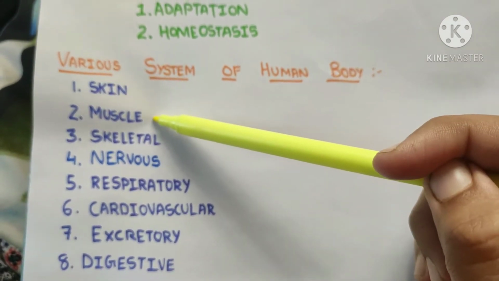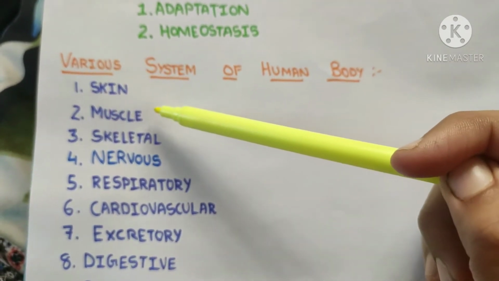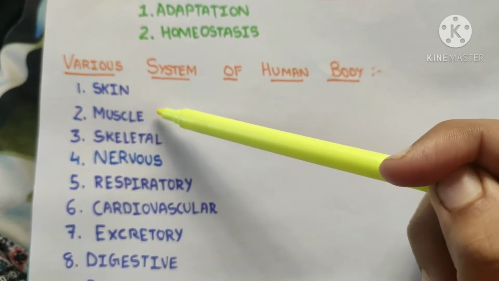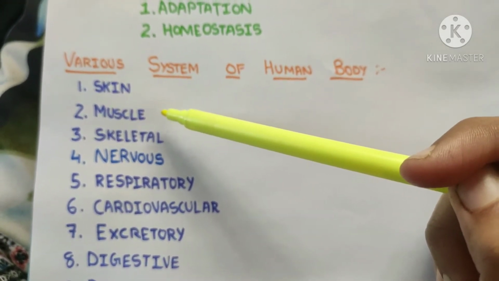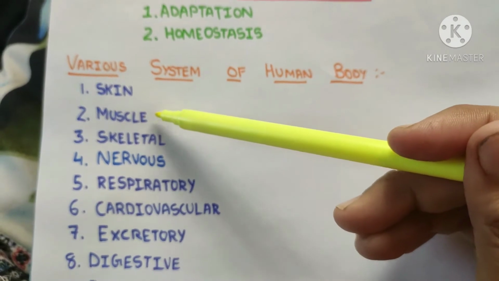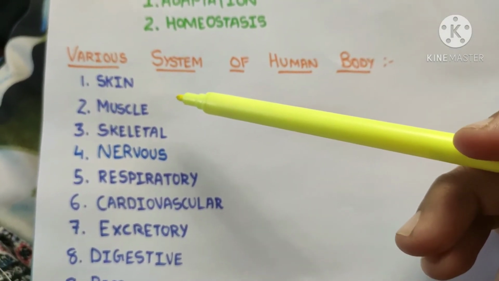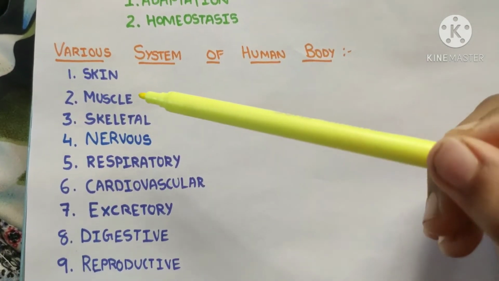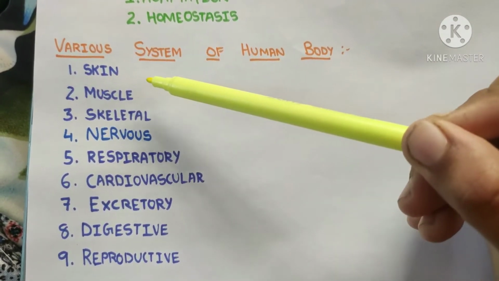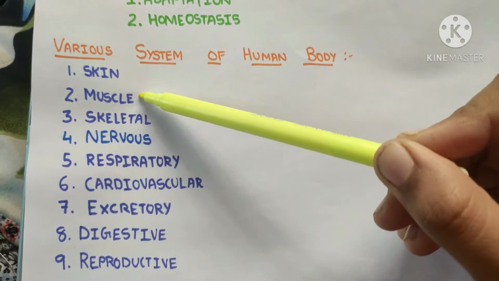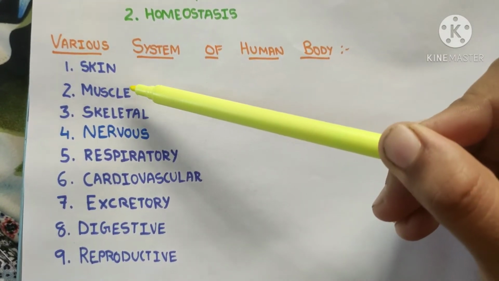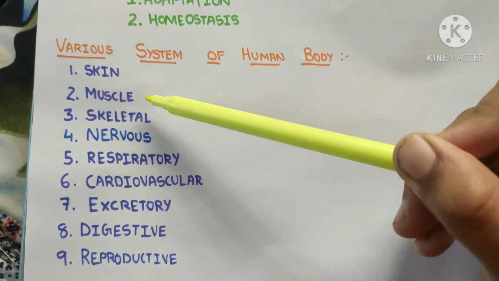If we remove the skin, what is the next system we can see? Yes, the muscle system. The basic and fundamental unit of muscles is myocytes. They are specialized because they have the property of contraction and relaxation. So all the movements in our body are possible because of these muscles. Further, these muscles are attached over the bones.